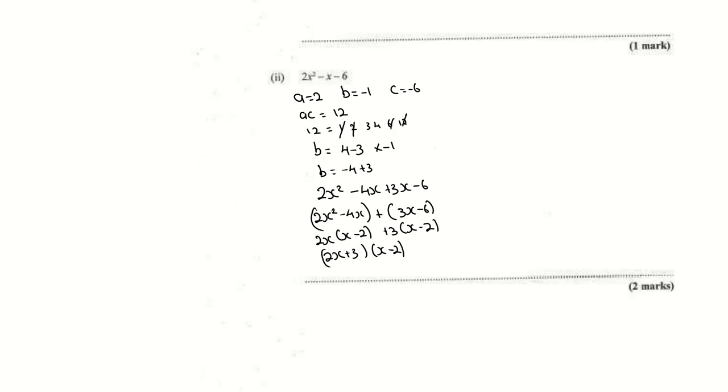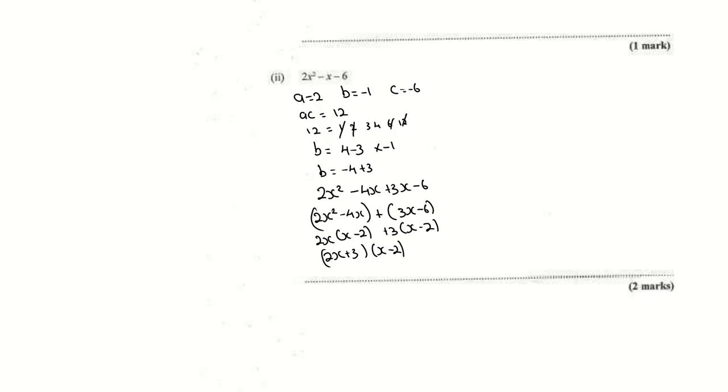Then they asked to factorize this. Again, identify a, b, c. a is the coefficient of x squared, 2. b is negative 1. c is negative 6. Find ac, which is 12. Write your factors of 12: 1 and 12. Using the pairing method, 1 and 12, 2 and 6, 3 and 4. Using the pairs, which one can you add or subtract to get b, which is negative 1?